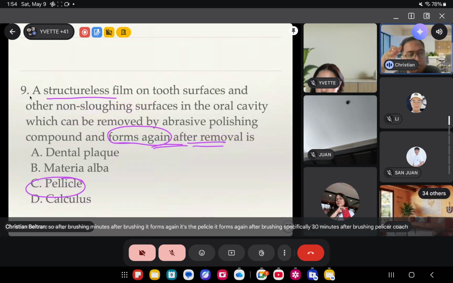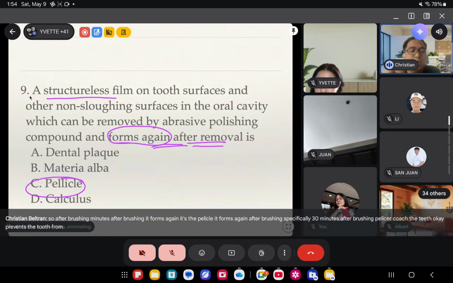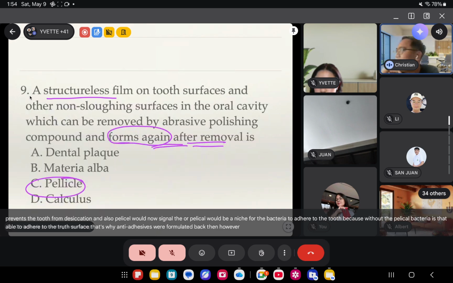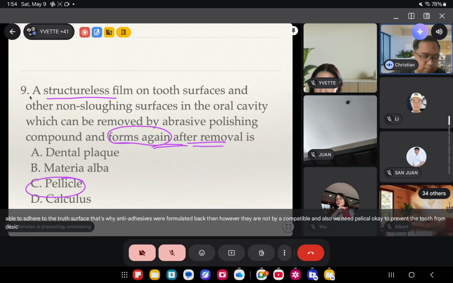Pellicle coats the teeth, okay, prevents the tooth from desiccation, and also pellicle would be a niche for the bacteria to adhere to the tooth. Diba? Because without the pellicle, bacteria is not able to adhere to the tooth surface. That's why anti-adhesives were formulated back then. However, they are not biocompatible, and also we need pellicle, okay, to prevent the tooth from desiccation.